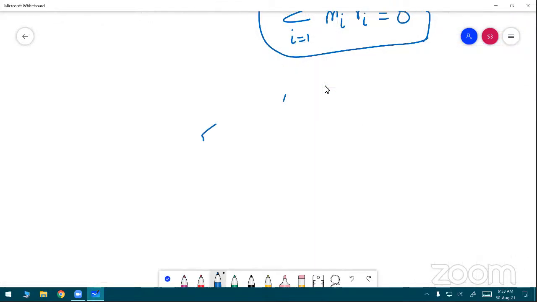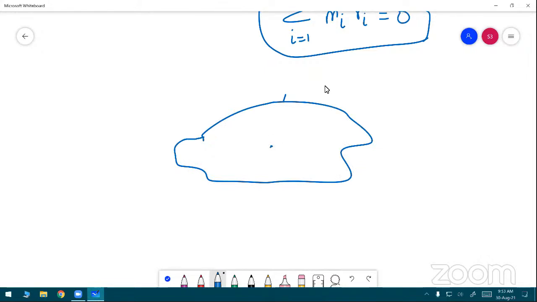Listen to me. You can also determine the center of gravity of a uniform lamina of even and irregular shape by pivoting it at various points by trial and error.